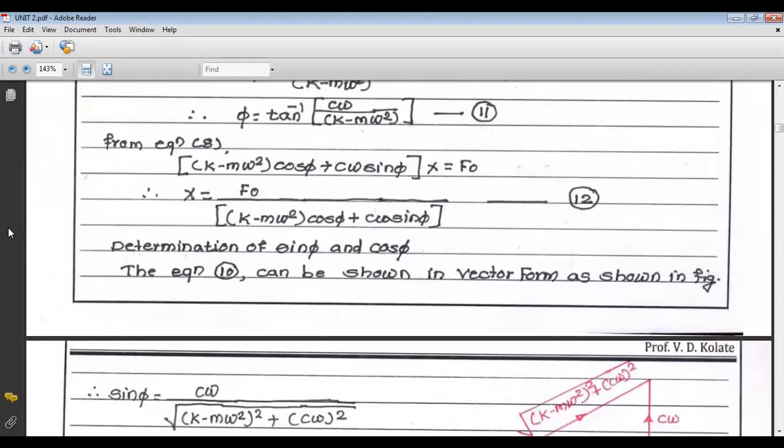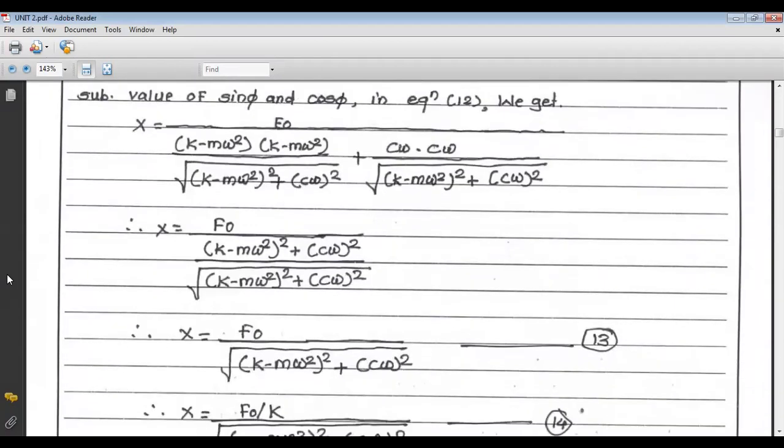We have to put the value of cos phi and sin phi in that equation. So what is the equation? X is equal to f0 upon k minus m omega square, times cos phi plus c omega times sin phi. So after putting the values, we get x is equal to f0 upon k minus m omega square, which is the same.